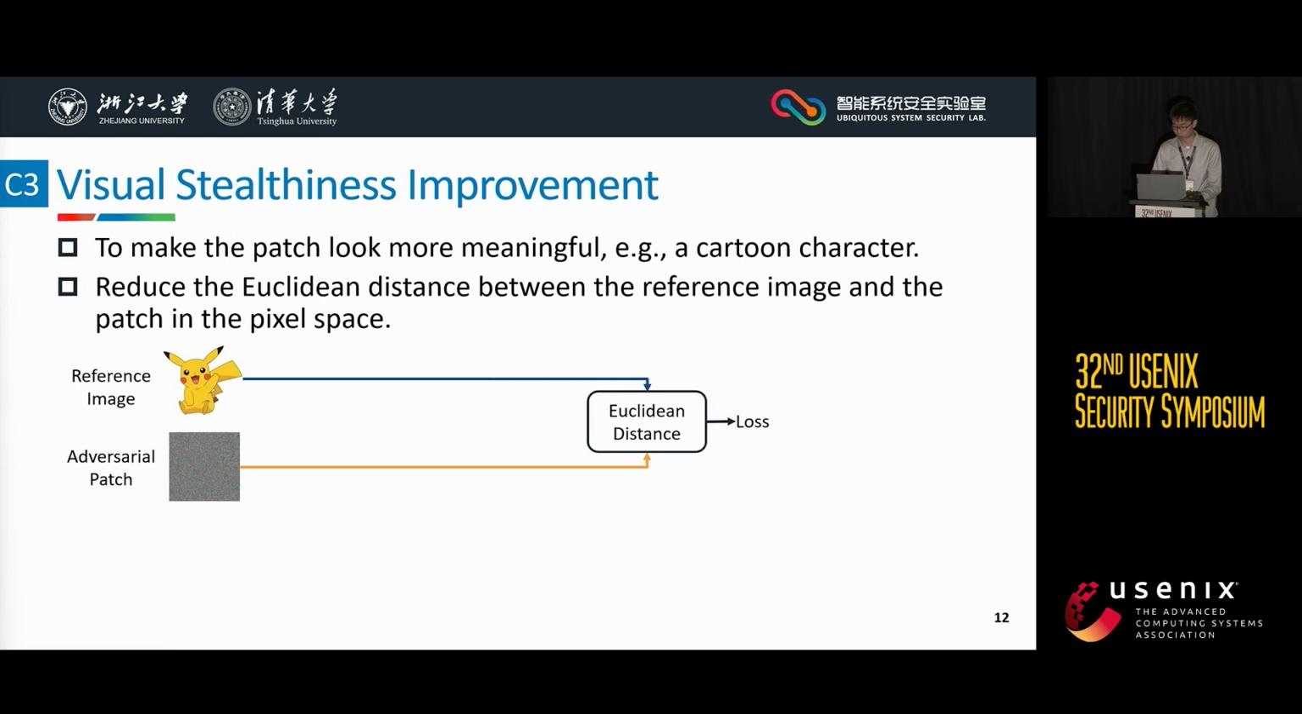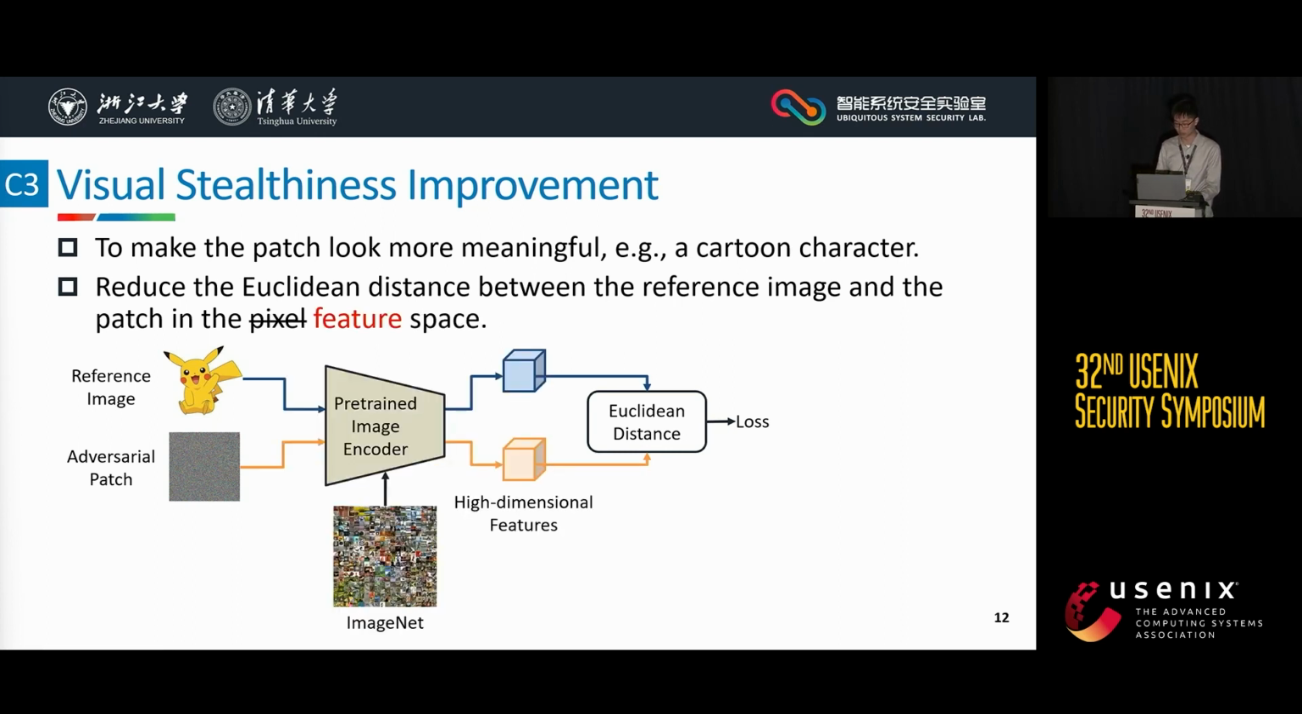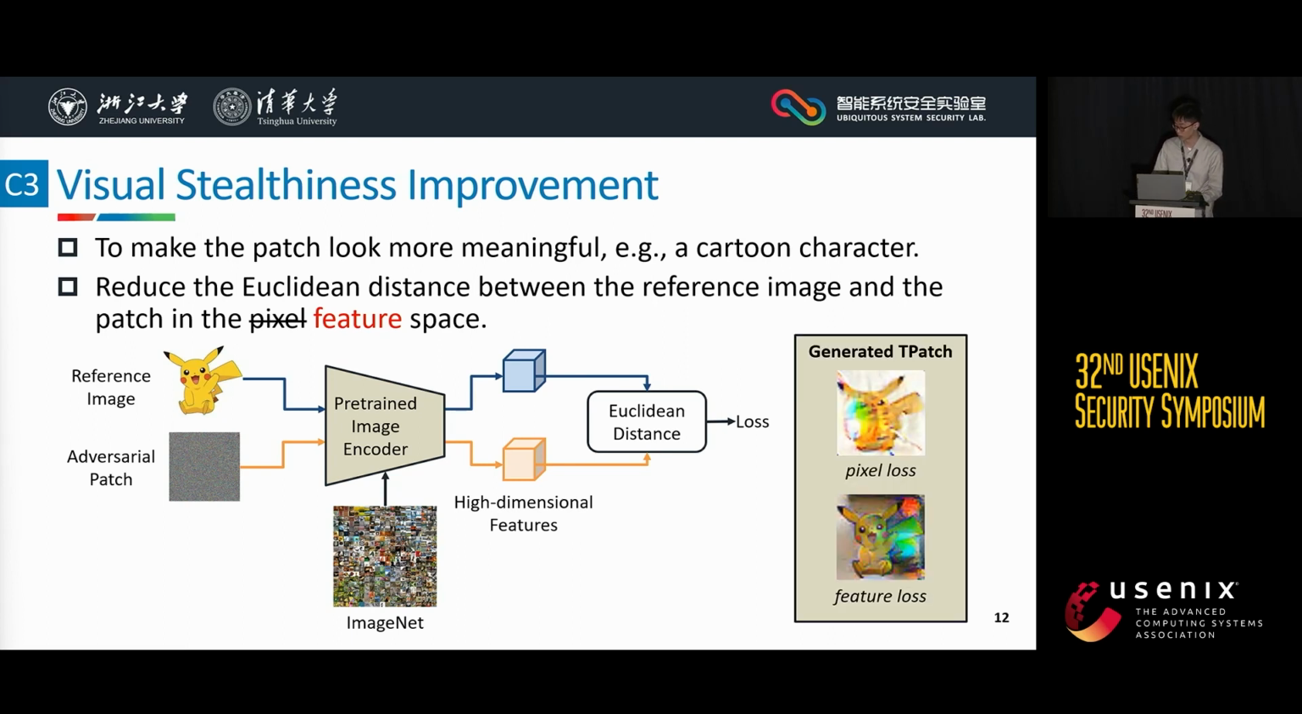A vanilla approach is to add a loss that reduces the Euclidean distance between the reference image and the patch in the pixel space. We improve this approach by putting the loss in the feature space instead of the pixel space. Here, we use an image encoder pre-trained on ImageNet to extract high-dimensional features. From the results, we can see the TPatch generated by feature loss may look more pleasant and natural.